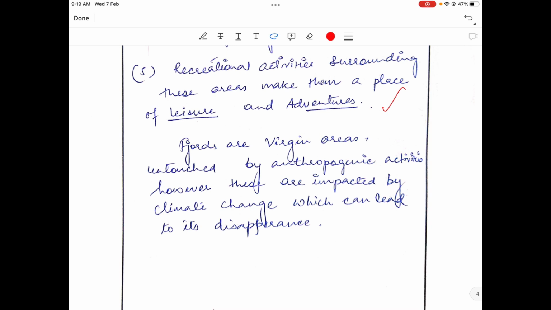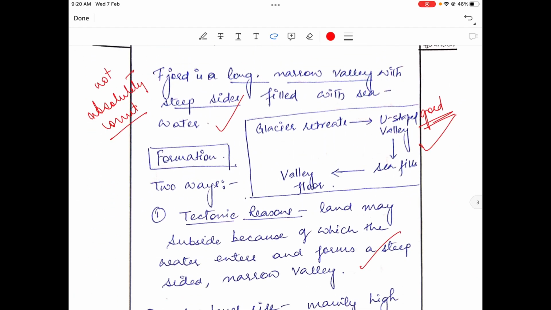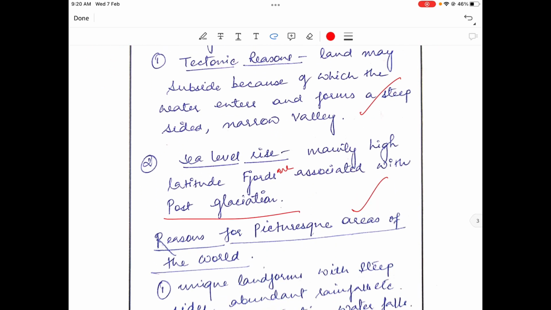Fjords are virgin areas untouched by anthropogenic activities. However, they are impacted by climatic change, which can lead to disappearance. It's not exactly true. It is touched by anthropogenic activities. In fact, it is the hub of all tourism now. Everyone goes to watch the fjords. But for this reason I cut a few marks. More or less the content of the answer is correct. It is not wrong. The content of the answer has been written correctly.